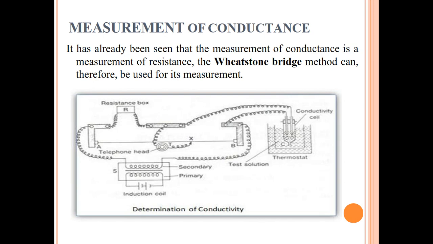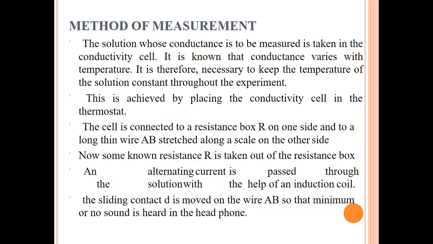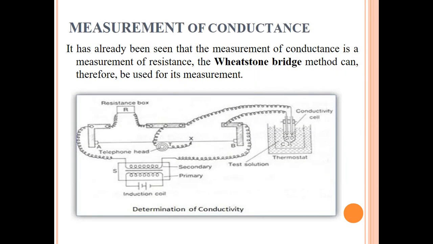The basic principle of Wheatstone bridge, you already know about this. We have discussed this in previous course of electroanalytical chemistry, and also in chromatography course where we were discussing about the thermal conductivity detector, and I told you about the Wheatstone bridge principle.